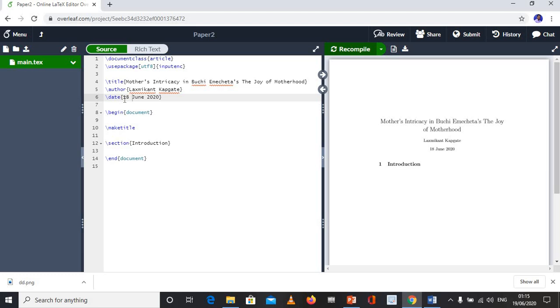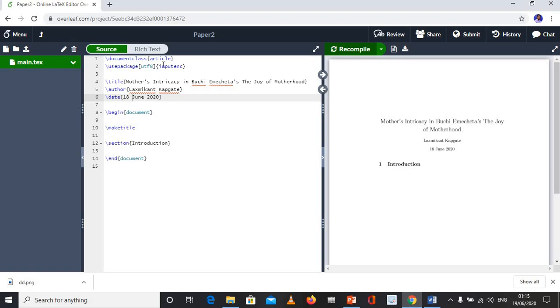Whatever you insert, you need to go properly. If you make a mistake in using these packages or in this coding language, there will be an error. You cannot create a perfect document in this software. For example, by default there is one package.